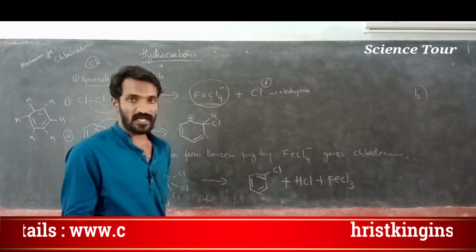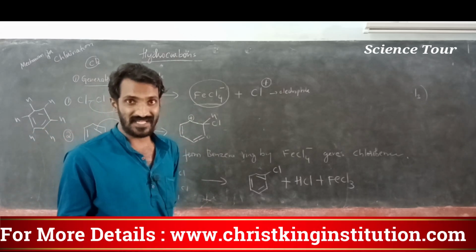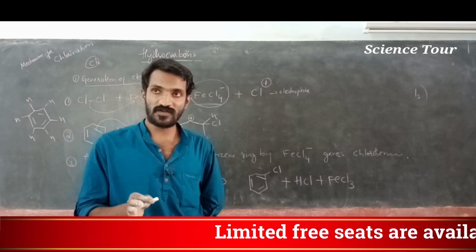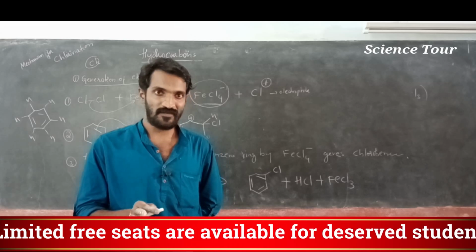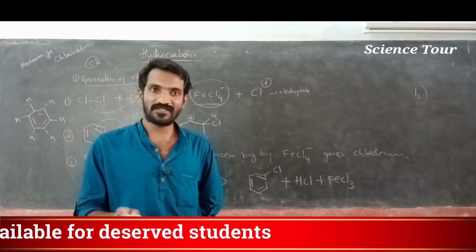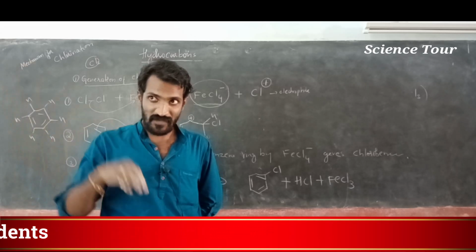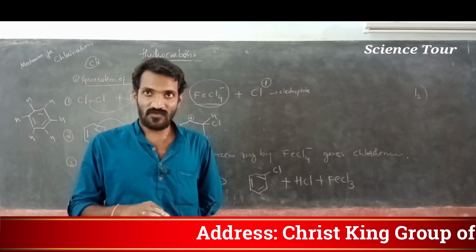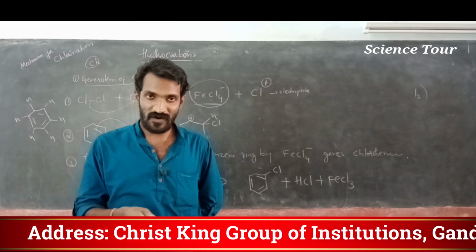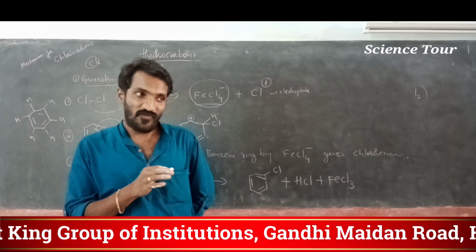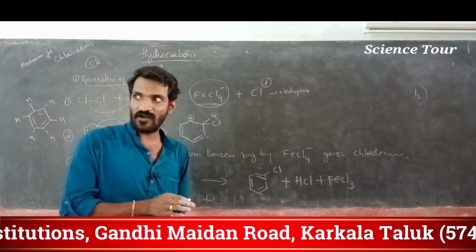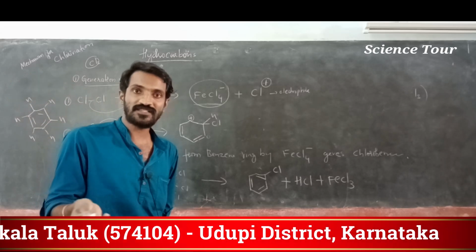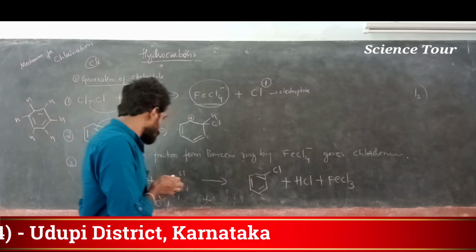From FeCl4 minus, one of the Cl comes out because it is highly unstable. It is like a family. Imagine you are a family member, total 4 members, one family, house name is Fe, iron. Three members, Cl, Cl, Cl. One more member is coming from outside. So only 3 rooms are there in FeCl3. Understood? They can accommodate one more for the time being, but not for a long time. So after a certain time you have to eliminate that person, otherwise where is the place? That is the question that arises here.